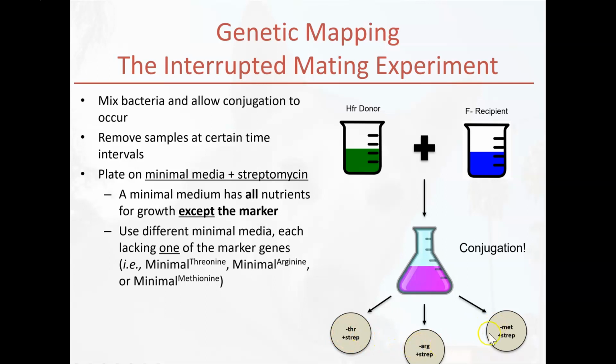Let's look at our media that we're going to plate onto. All the media contains the antibiotic streptomycin, but each of these media are different in that each of them is missing one of those amino acids. This media is missing threonine, this media is missing arginine, and this media is missing methionine.